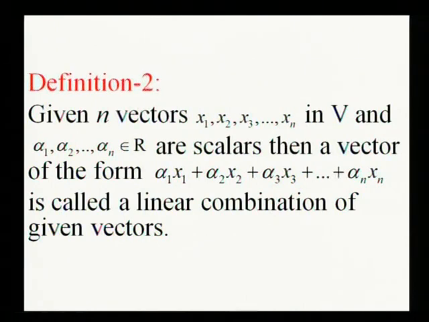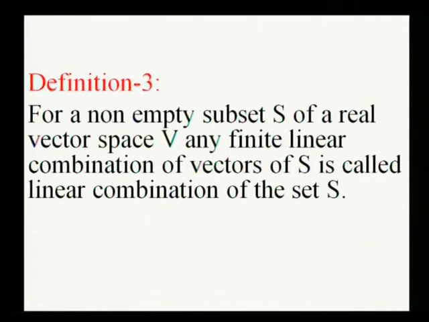If S is a finite set containing k vectors y1, y2, ..., yk, then any linear combination of these k vectors is called a linear combination of the given set S. And for an arbitrary set S, any finite linear combination of vectors of S is called a linear combination of the set S. Let us take one example.